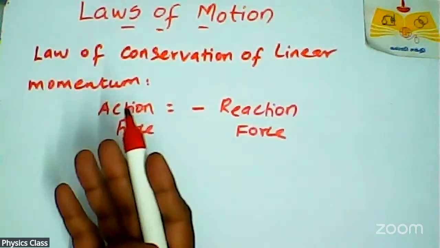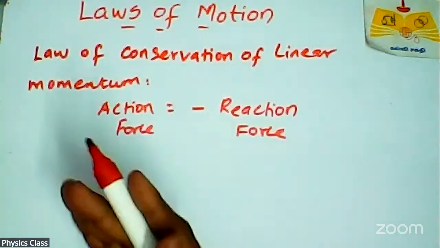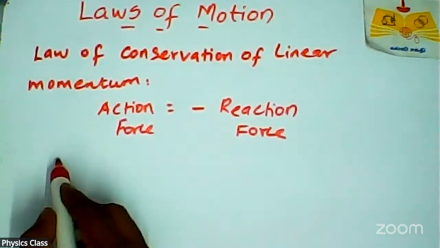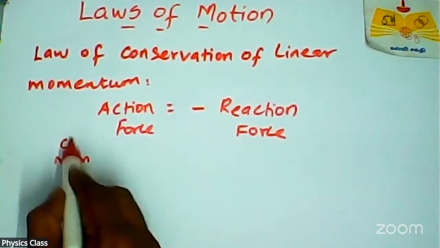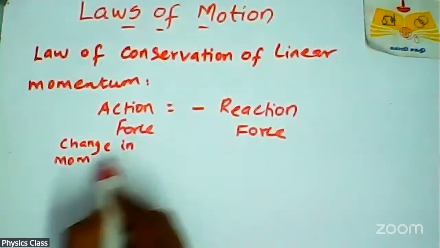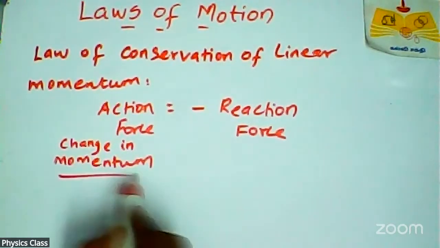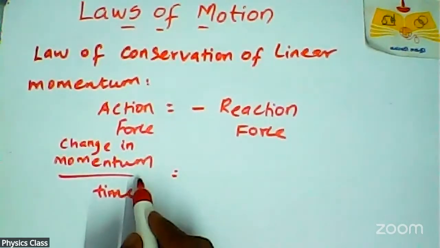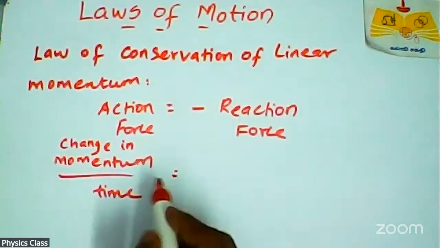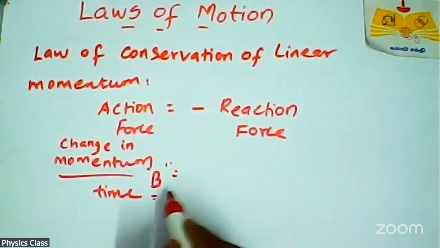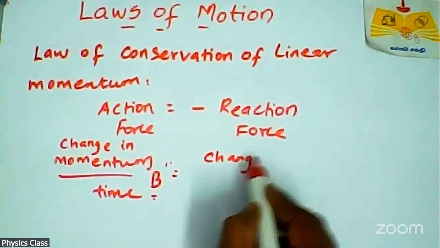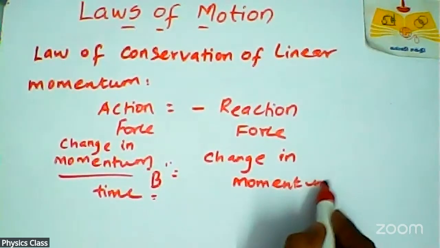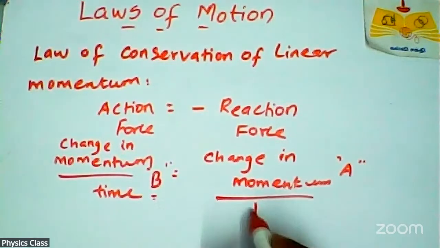So action force is nothing but change in momentum. Already I told you that force is change in momentum with respect to time. So this is the action, which is given by B. So B object action is change in momentum of A by time.